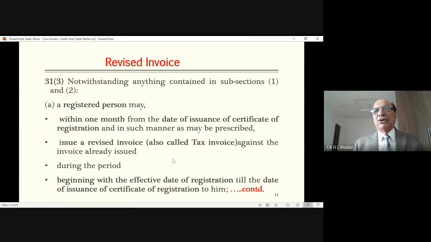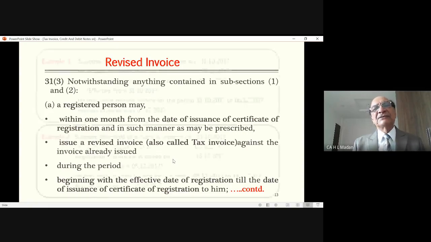Suppose today is 24th of July. Now suppose in the month of December 2019, my turnover... okay, there will be an example here. Yes, we'll talk about the example later on. Yes, sorry.